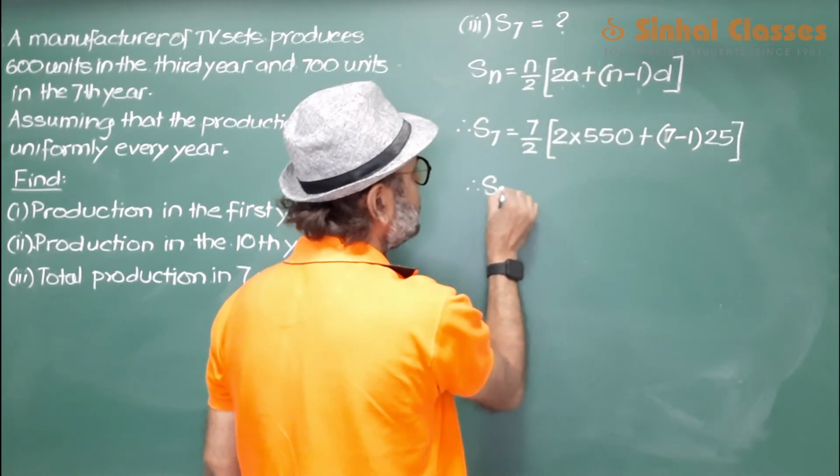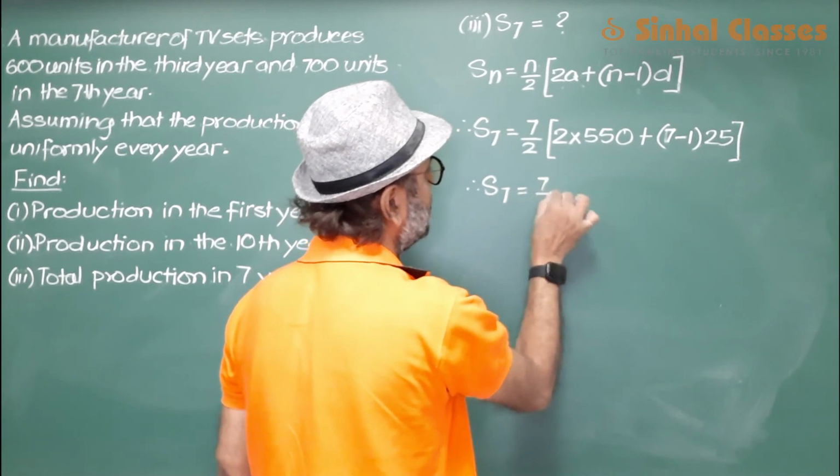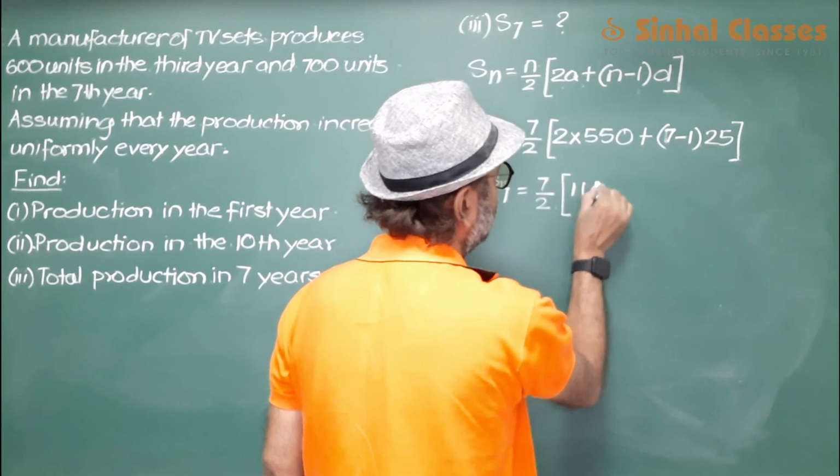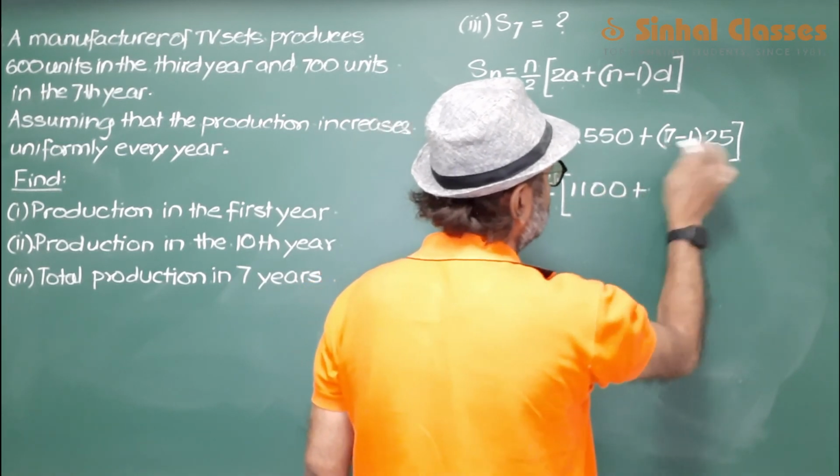So we get S7 is equal to 7 upon 2, 1100 plus 6 into 25.